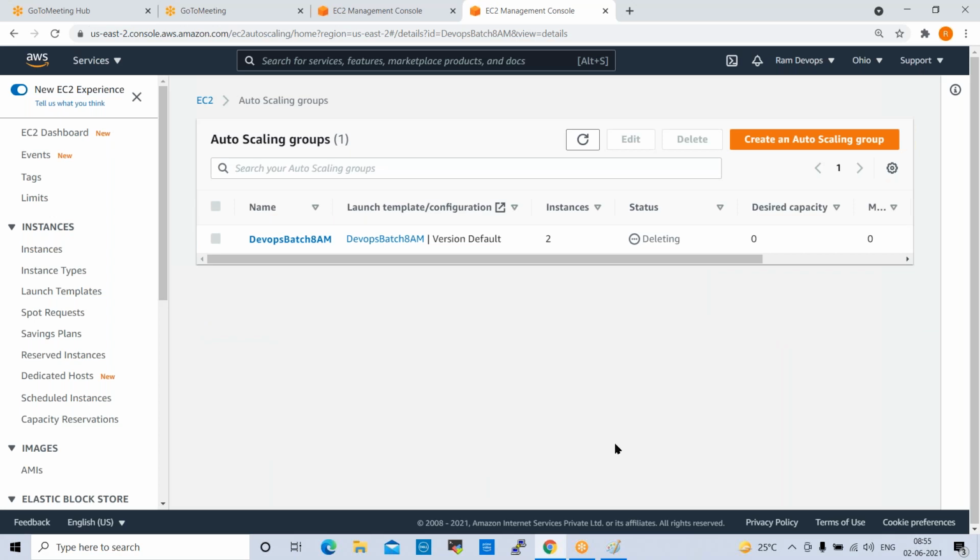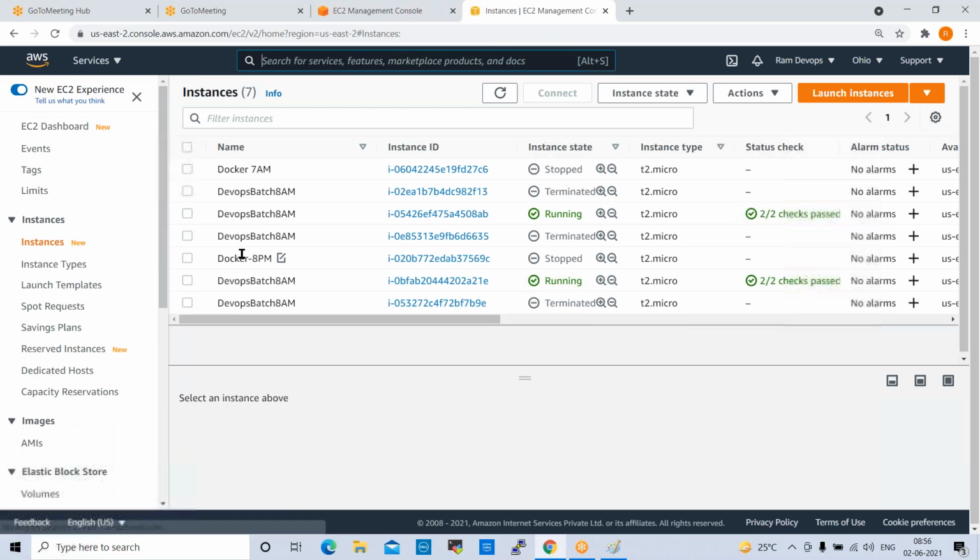First it will delete the servers, then it will remove the configuration. Yeah, the servers are terminated, shutting down, and then it will remove the auto scaling configuration. So this is the way we can configure, maintain, and work on auto scaling.